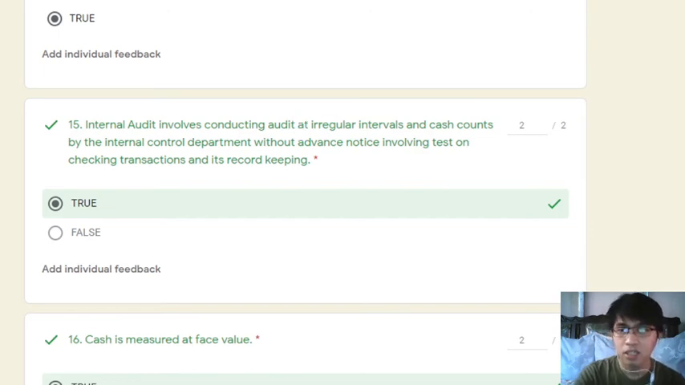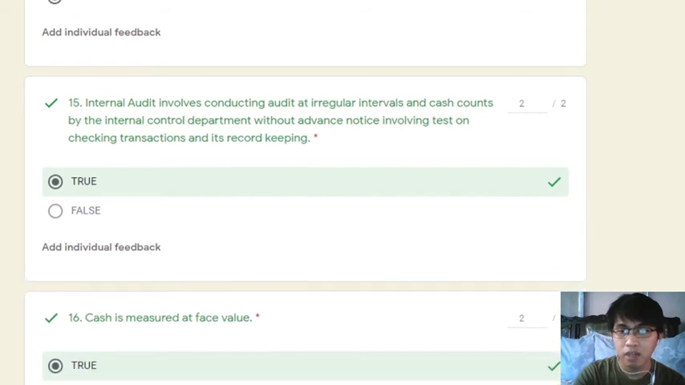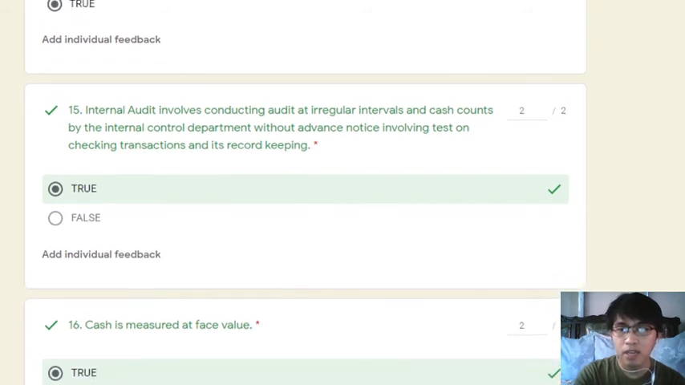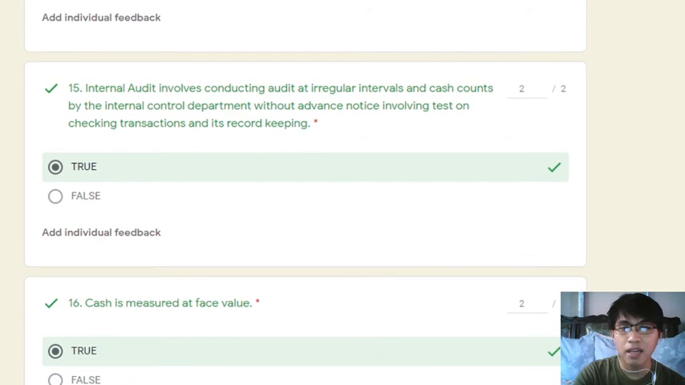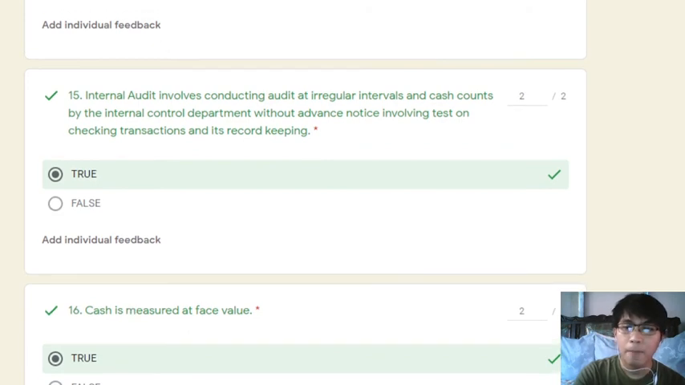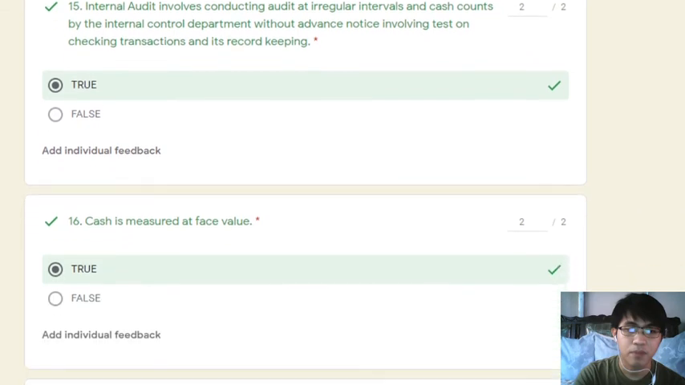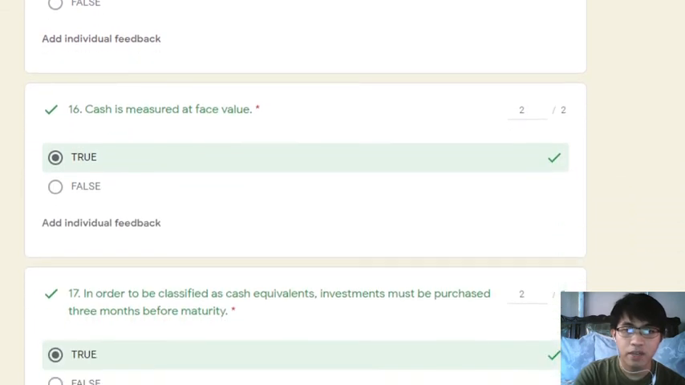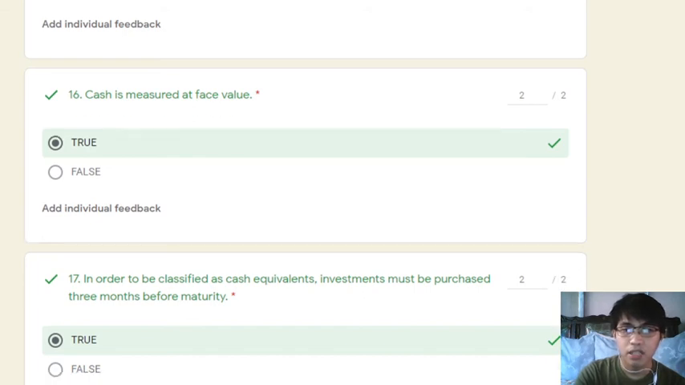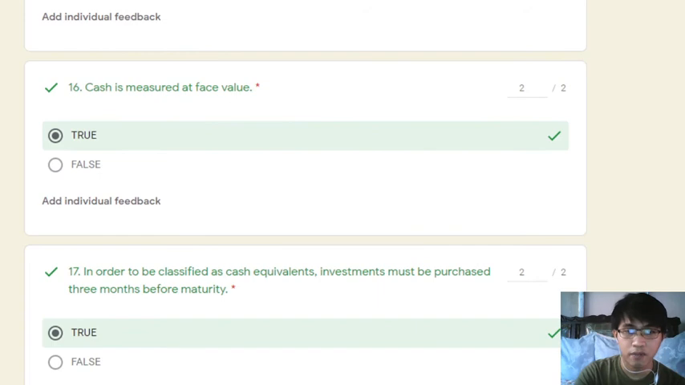Yes, it is correct. Dahil kapag yan ay regular interval at meron kang notice na binibigay sa mga ika-cash count mo, laging okay, laging intact ang collections nila. Hindi ka makakakita ng discrepancy because alam nila kung kailan ka magka-cash count. Cash is measured at face value. Kung magkano ang nasa bill, halimbawa 1,000, o di 1,000 din ang kanyang amount sa financial statement. So that is true. Cash is at face value.